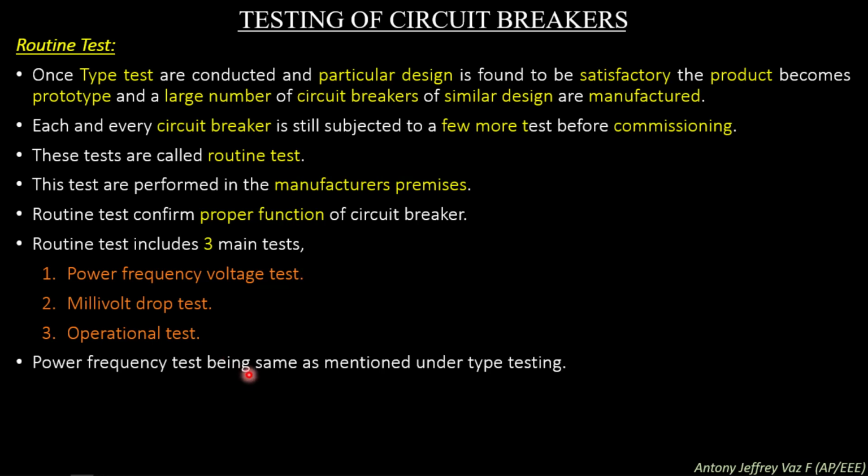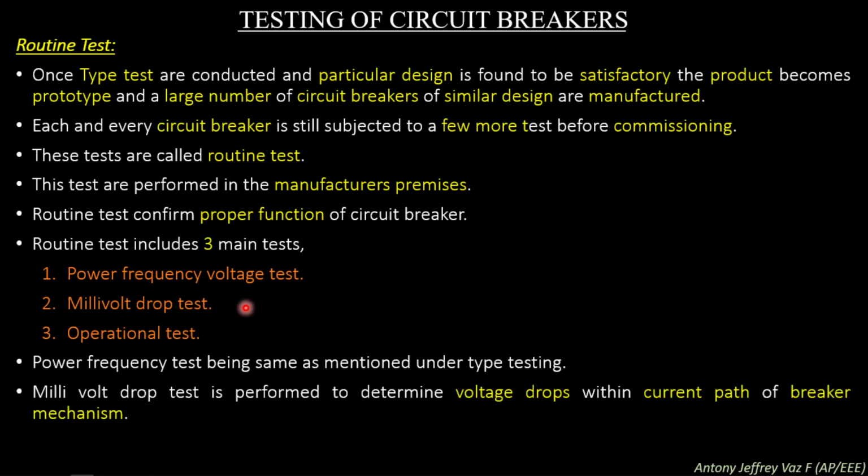Power frequency test is the same as mentioned under type testing. So, while doing type testing, you will be doing the power frequency voltage test. The second one, the millivolt drop test, is performed to determine voltage drop within the current path of the breaker mechanism. So, the voltage drop in the current path is found with the help of the millivolt drop test, which is performed in the routine test.